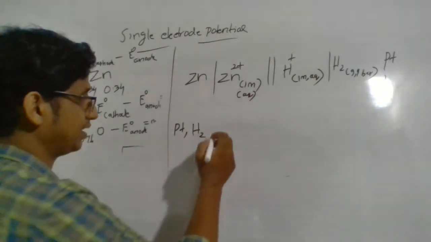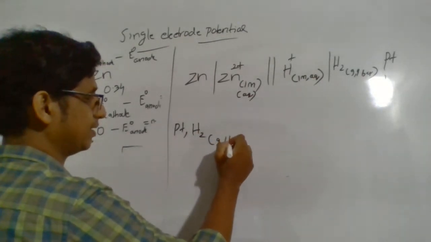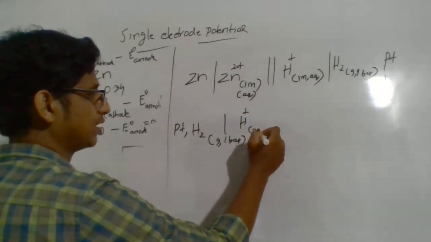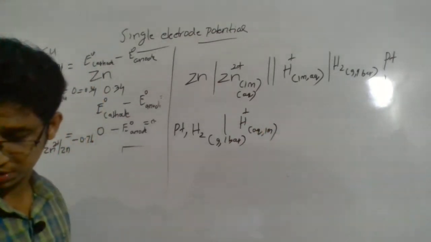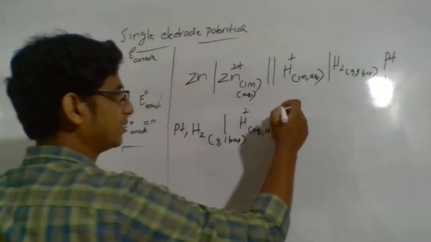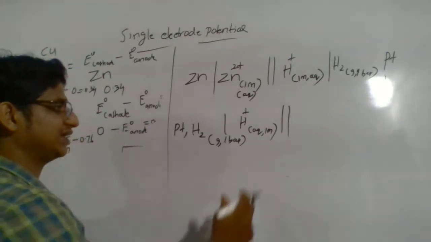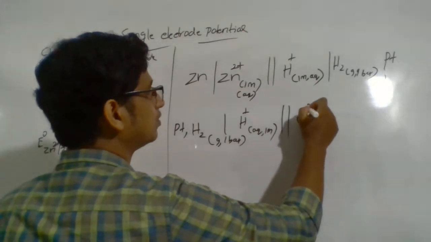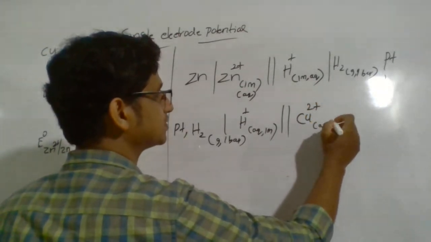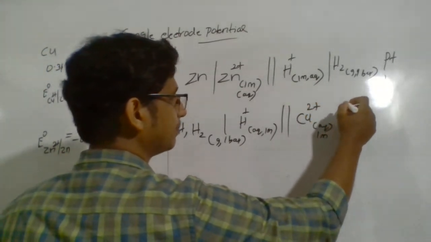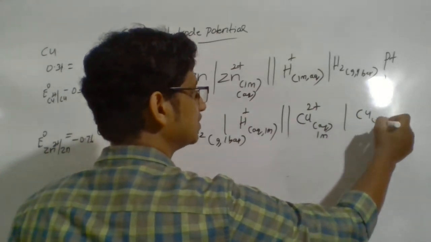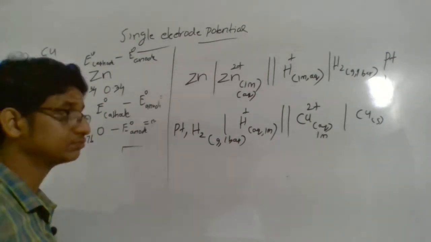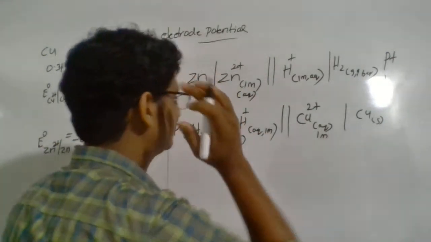Hydrogen, which is a gas, is maintained at 1 bar pressure, and H plus aqueous, 1 molar concentration, which is separated by a double vertical line, which suggests a salt bridge. And this time copper undergoes reduction, so Cu2 plus aqueous, 1 molar concentration, bar Cu, which is again copper in the solid form, and that's all.